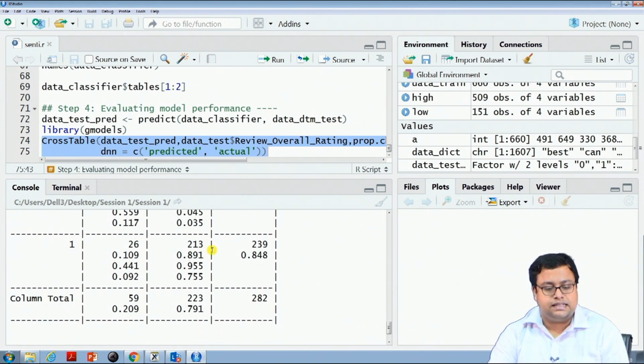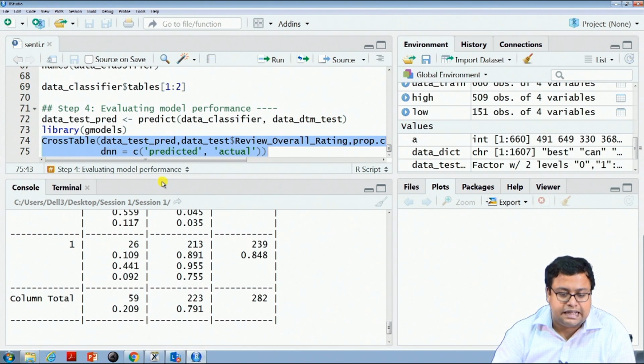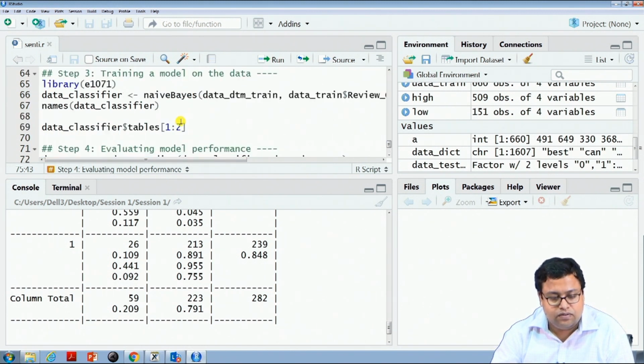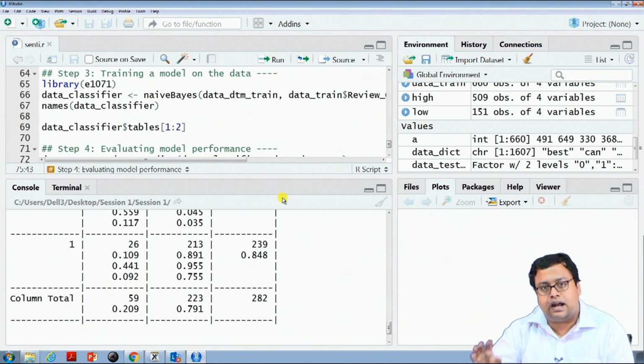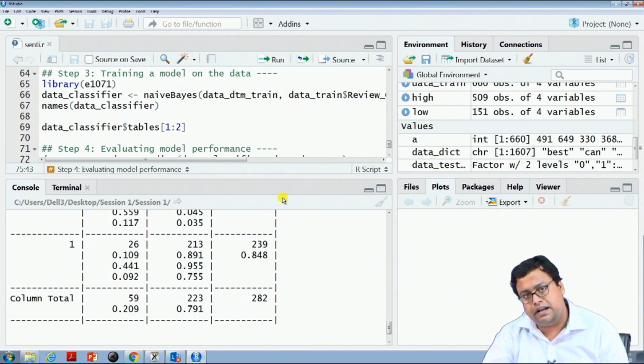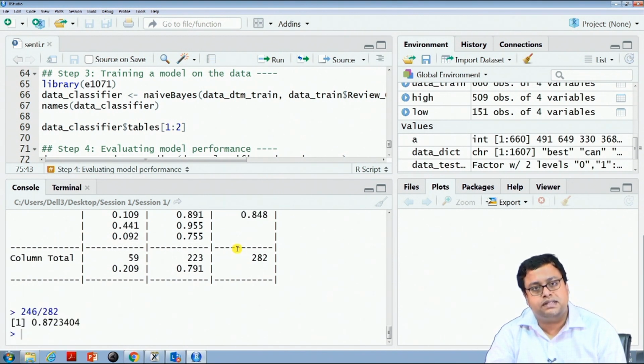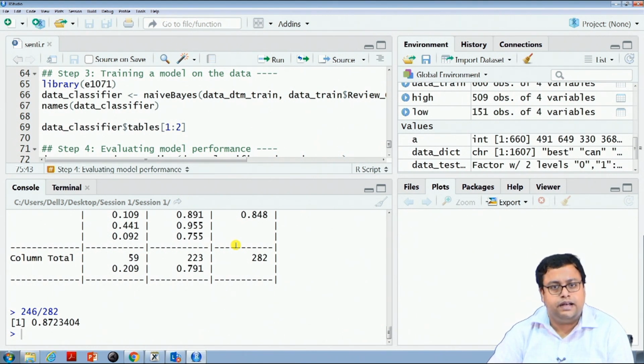Now, this is an example of how we can do text mining. I can use this particular text mining technique, naive Bayes, to create another data matrix and predict whether that is a positive rating or a negative rating. So, this is how we create an easy prediction mechanism to predict the sentiment of a particular text.